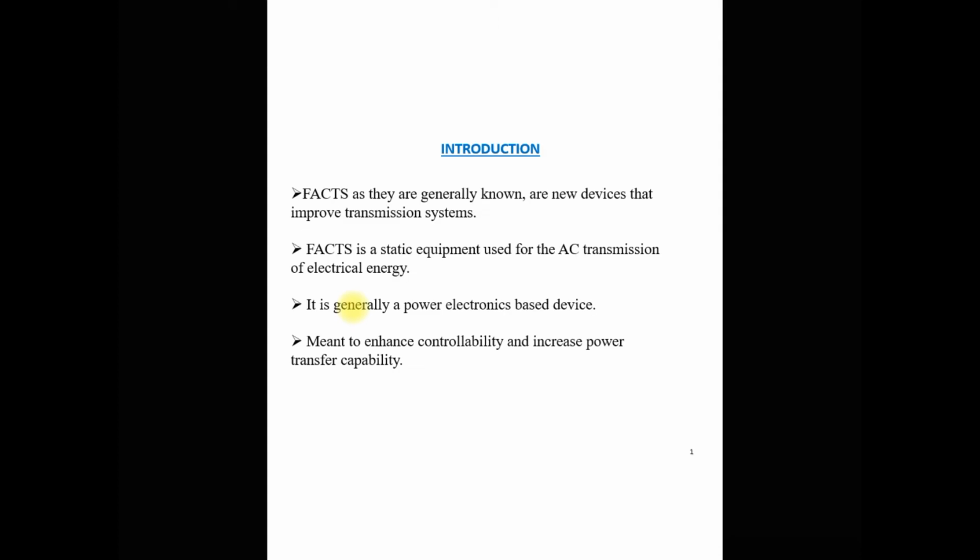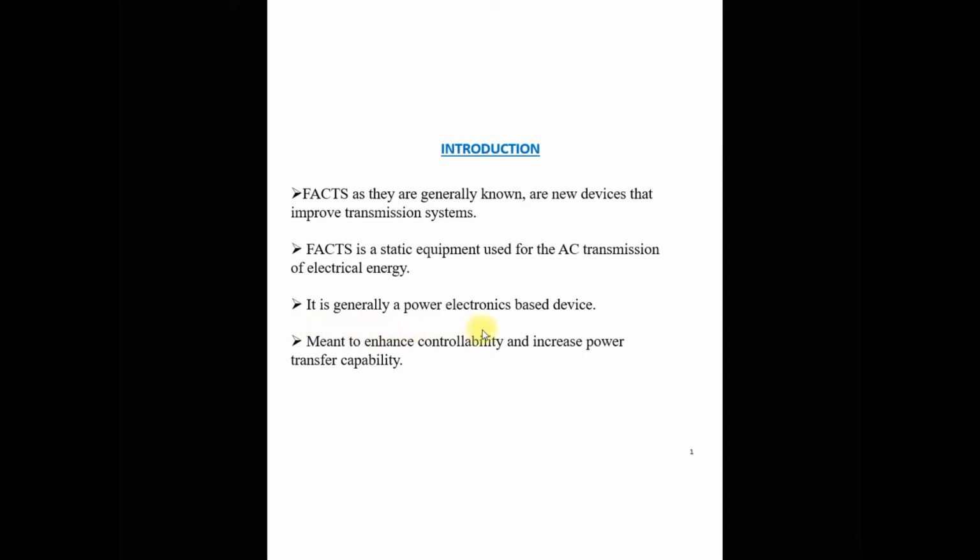Now go to the introduction. What we have learned in this chapter. FACTS is generally a new device that is used to improve the transmission system. FACTS is a static device because we use power electronics converters, so there is no moving part. It is called static equipment used for the AC transmission of electrical energy.